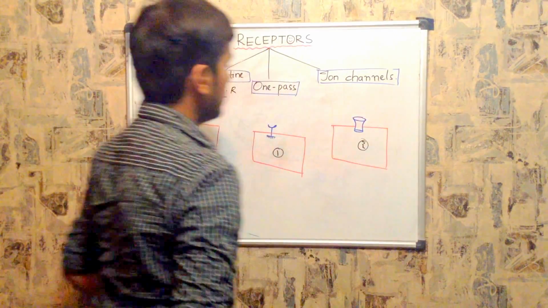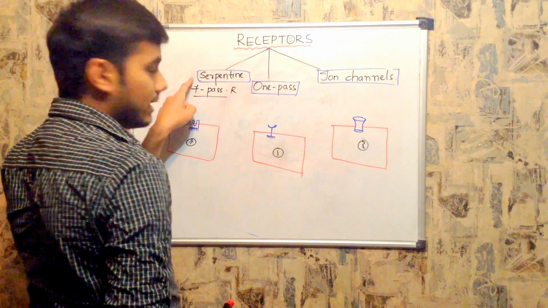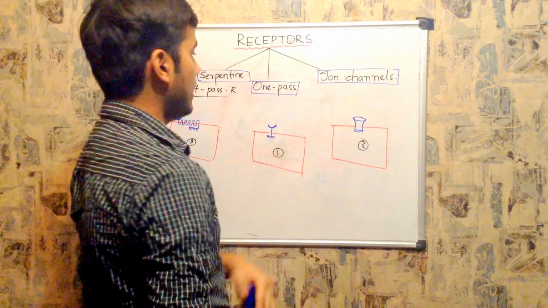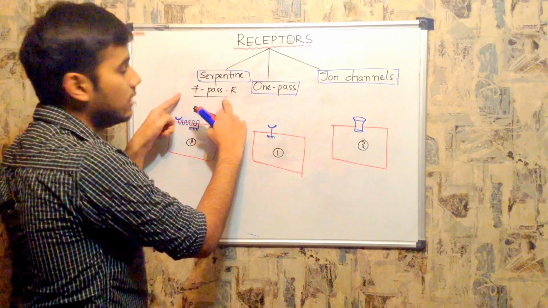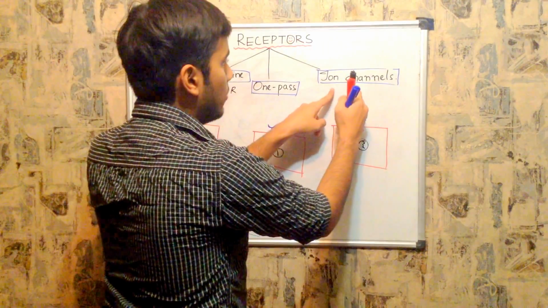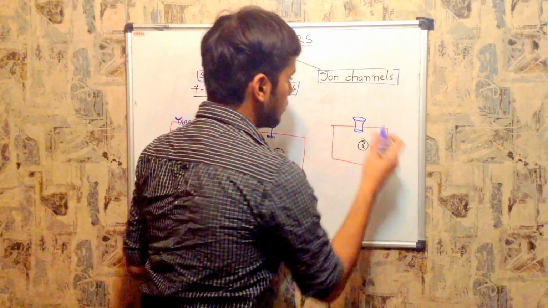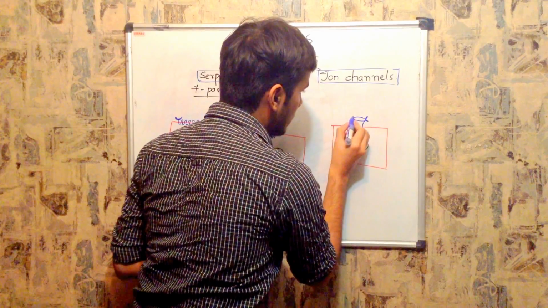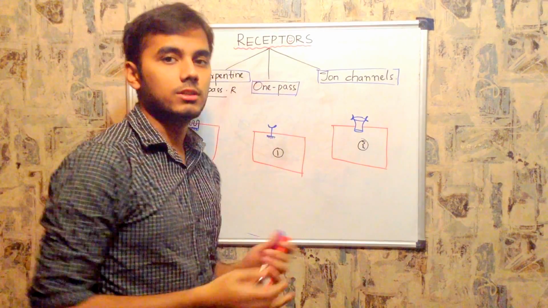So this is the main classification. Once again: serpentine receptors, one pass receptors and ion channels. Serpentine receptors are snake-like and pass 7 times, so they are called 7-pass. One pass receptors pass only one time, and ion channels you know. On the ion channels you have a ligand binding site, and I will explain what that actually is. So this is one classification.